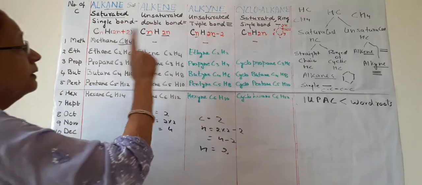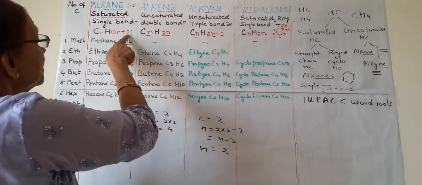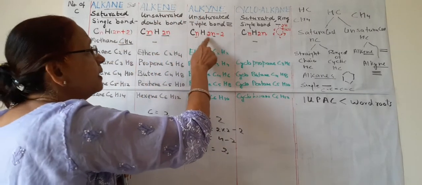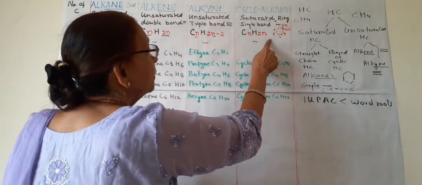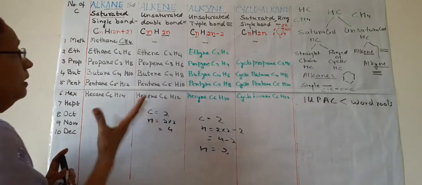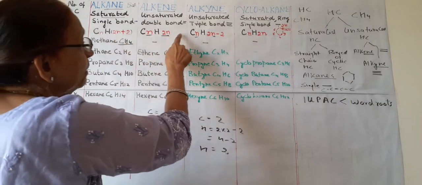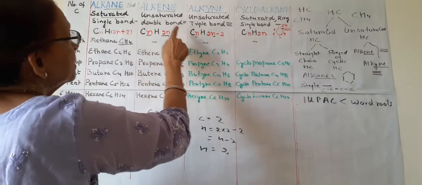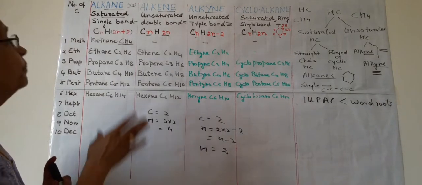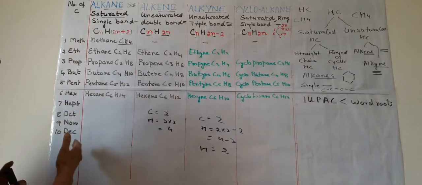So you have to learn this general formula: for alkane, CnH2n+2; alkene, CnH2n; alkyne, CnH2n-2; and cycloalkane, like the alkene, CnH2n. So this is how the general formula, single bond, double bond, triple bond, saturated, unsaturated, unsaturated. These are the general properties of these three. Now this you have to learn.